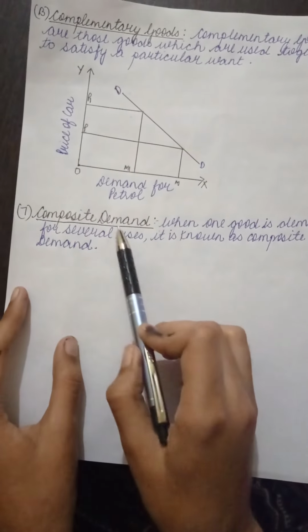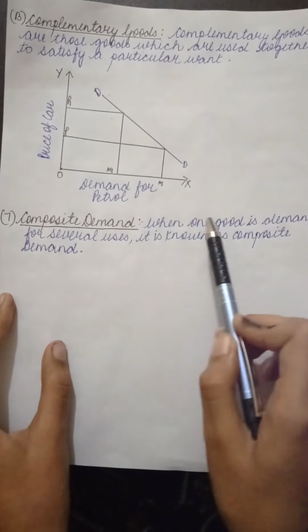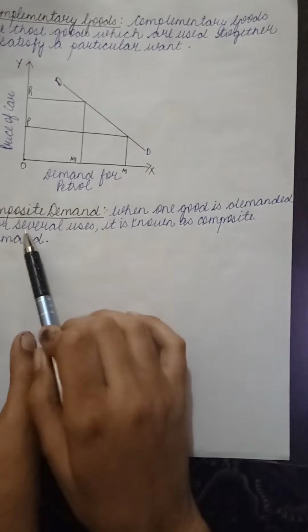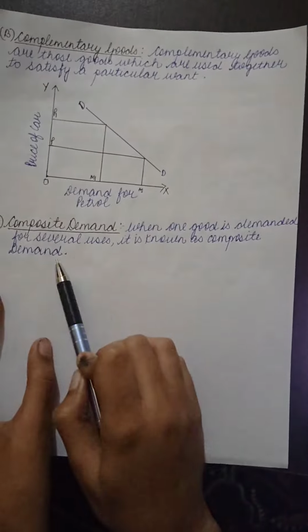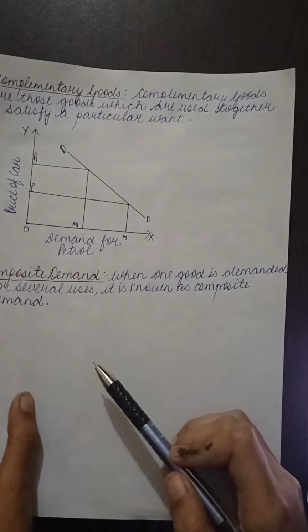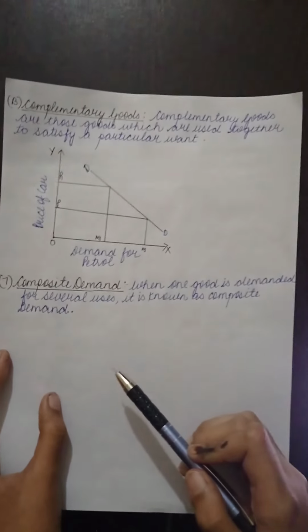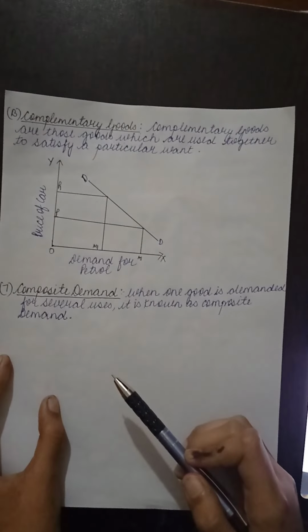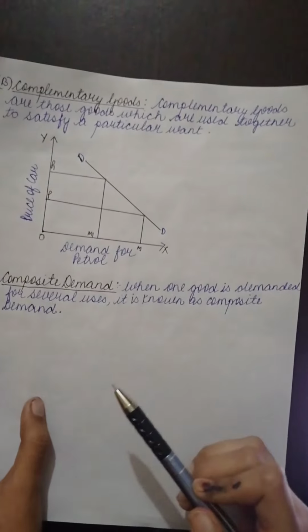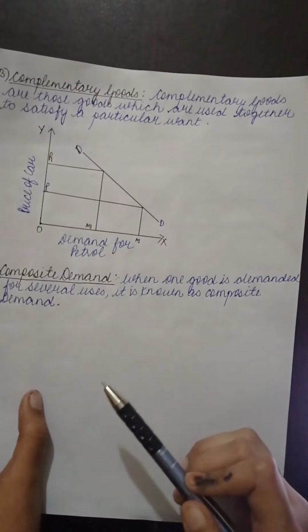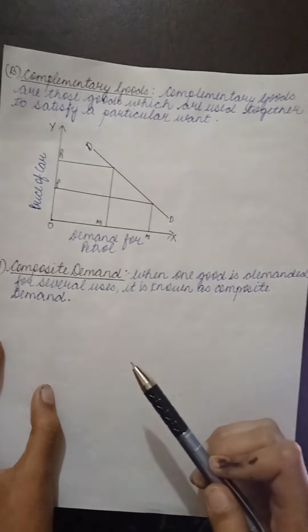Seventh, composite demand. When one good is demanded for several uses, it is known as composite demand. For example, demand for milk for making tea, curd and coffee. Demand for coal for running trains or for industrial purposes, etc.